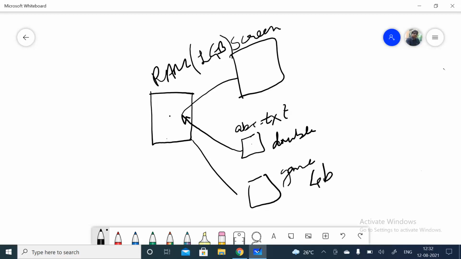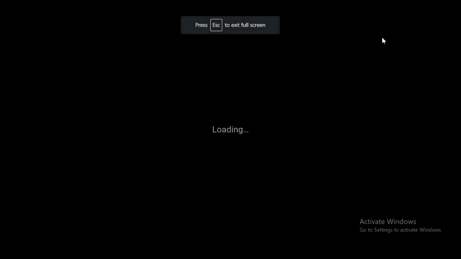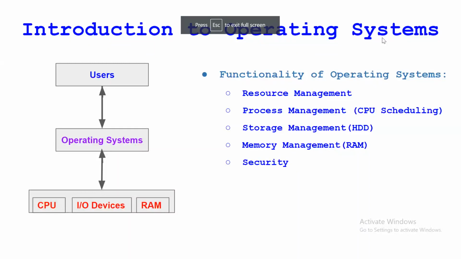In that case, this memory will not support it, because the game is 4 GB and the memory is 1 GB. That's why the primary memory is most important. To do anything, you need to bring it first to the primary memory. This is again managed by the operating system. So this is memory management.